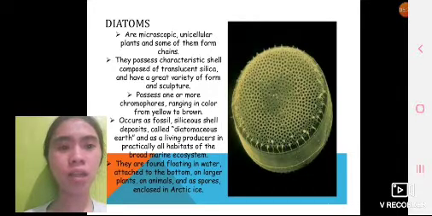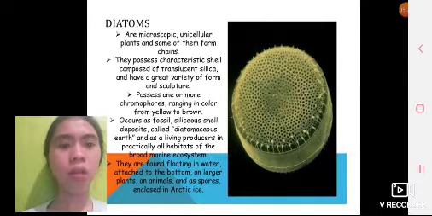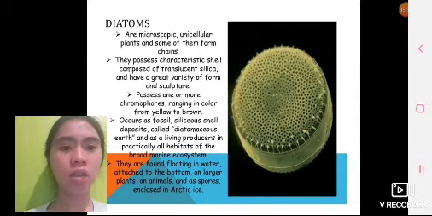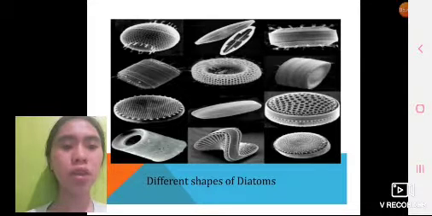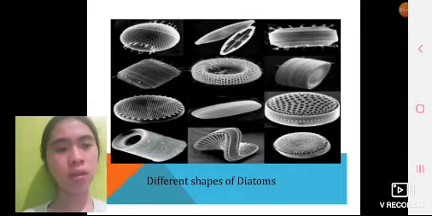Fossil siliceous shell deposits are called diatomaceous earth, and diatoms live as producers in practically all habitats of the broad marine ecosystem. They are found floating in water, attached to the bottom, to larger plants and animals, and as spores enclosed in Arctic ice. These are different shapes of diatoms. This is an example of different shapes of diatoms.